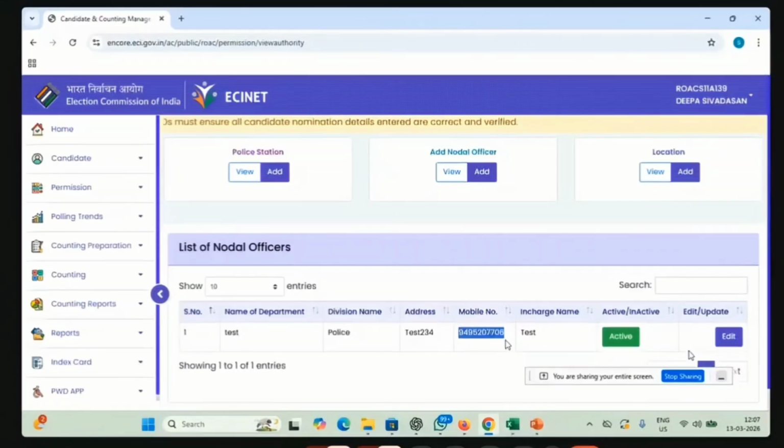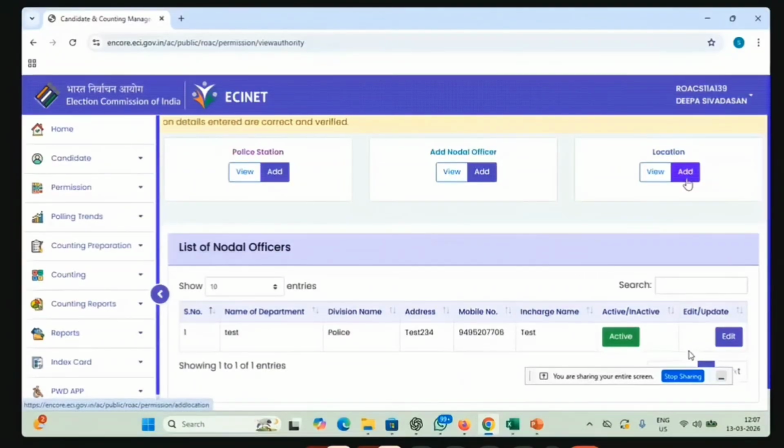He has to click on the case, verify it, provide a NOC and submit it. Then only the RO has to provide the order to either accept or reject. That's why this nodal officer is added. The RO will have one nodal officer, so he has to add only one nodal officer. For one department, only one nodal officer can be added. So the RO should have one nodal officer. He has to appoint him, and instructions should be given. The third one is the location.